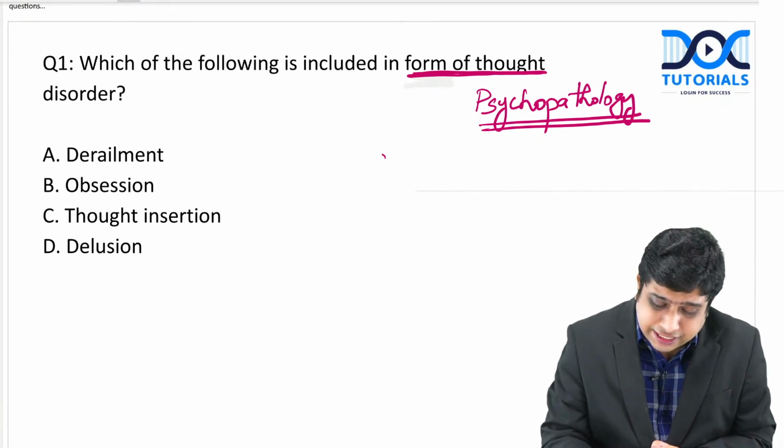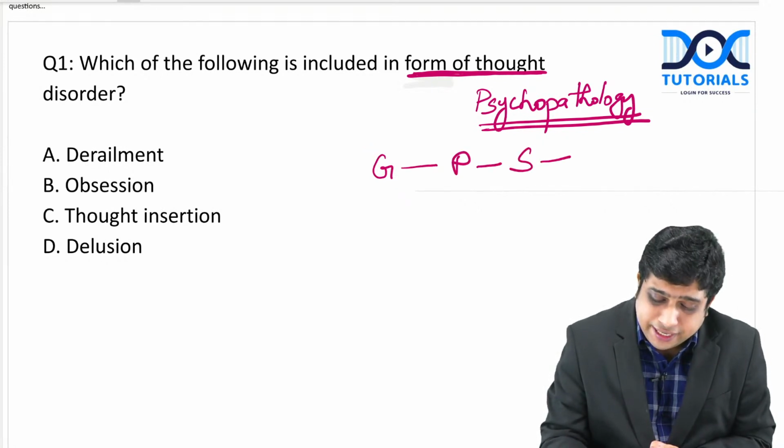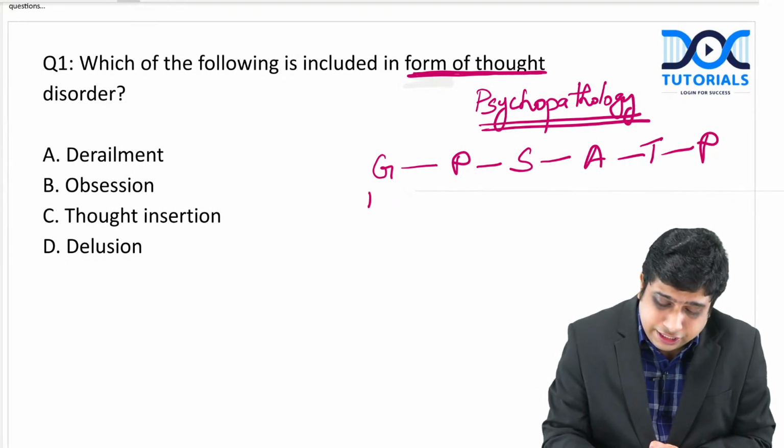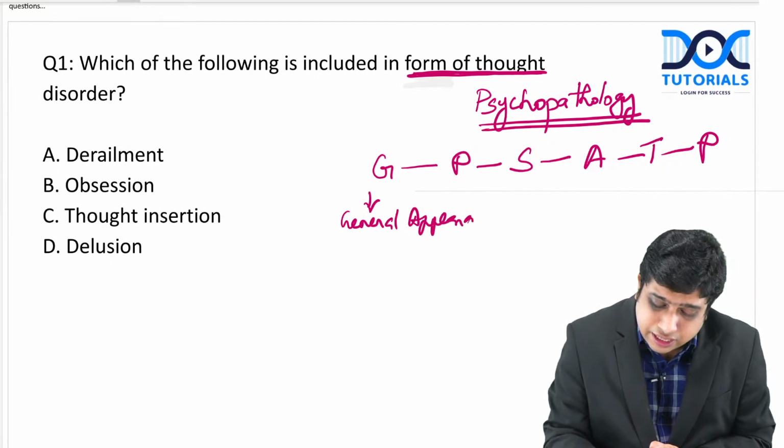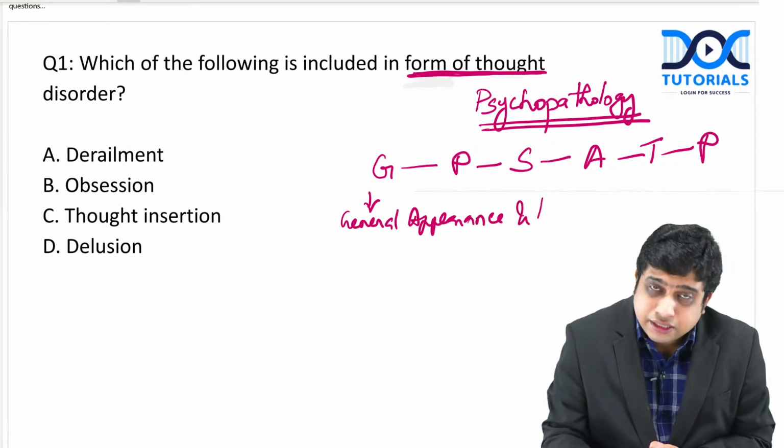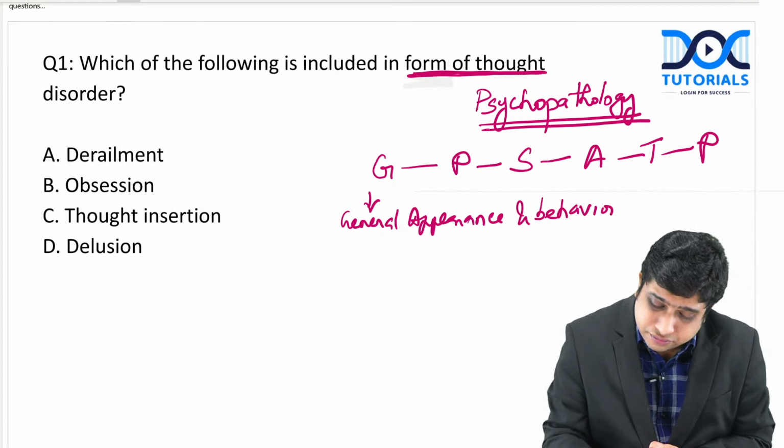The mental status examination, something I often discuss in the class. The mnemonic is GPSATP. G for general appearance and behavior. P for psychomotor activity.